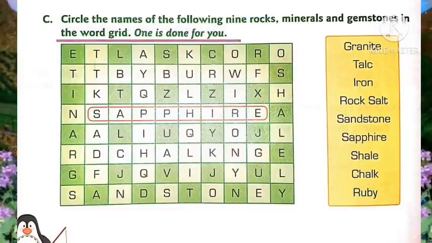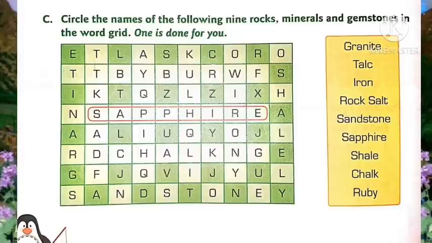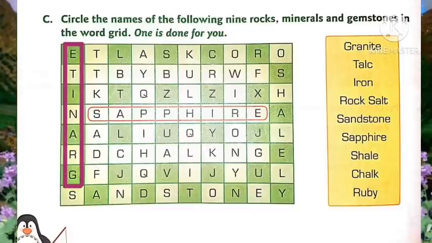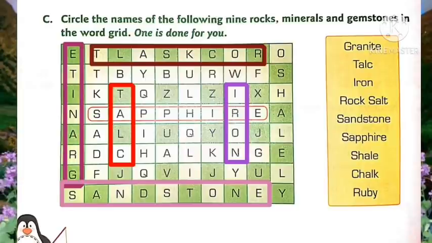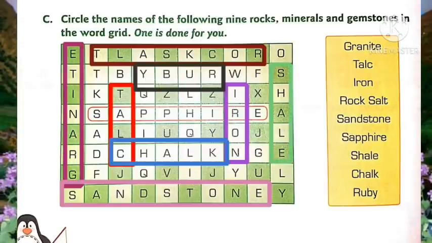One is done for you. Now, children, it is your turn to circle the words from the word grid. Granite, talc, iron, rock salt, sandstone, sapphire, shale, chalk, ruby.